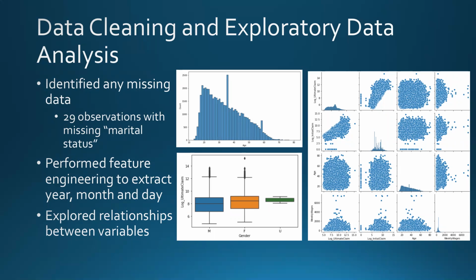The bottom left graph here shows a box plot of the log-transformed response variable by gender. By the looks of the graph, it does not seem like the response varies significantly by gender. The right graph here is a scatter plot of some of our numerical variables, just to get a little more insight into our data and the relationships between the features.